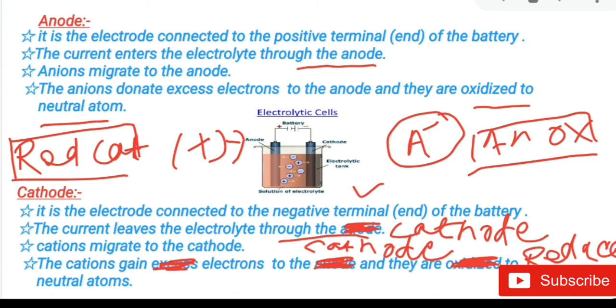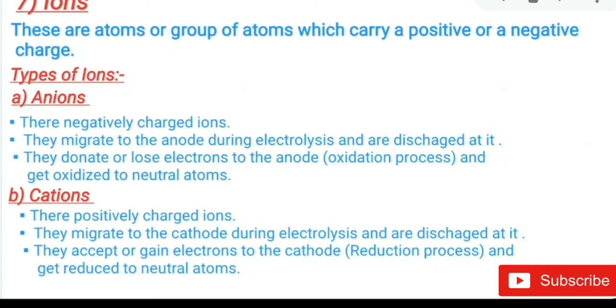Now another term is the ion. Ions are atoms or groups of atoms which carry a positive or negative charge. There are two types of ions: the anion and the cation. The negatively charged ion is known as the anion. It migrates to the anode during electrolysis and discharges there, donating electrons to the anode and getting oxidized to a neutral atom.